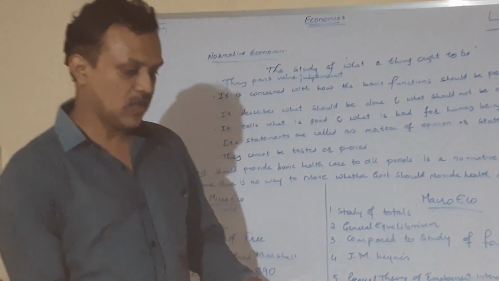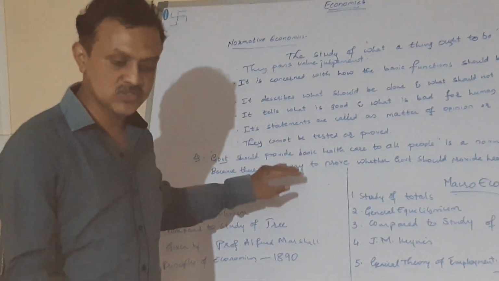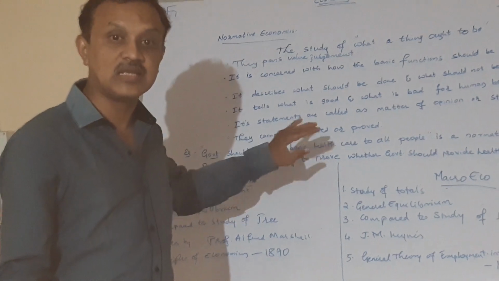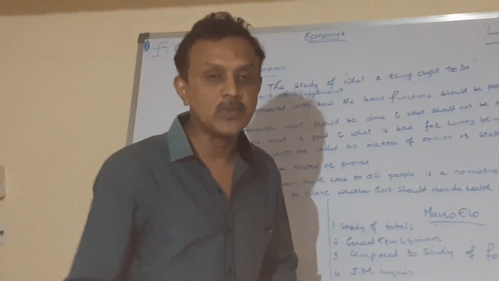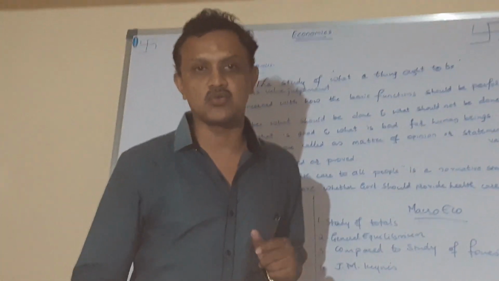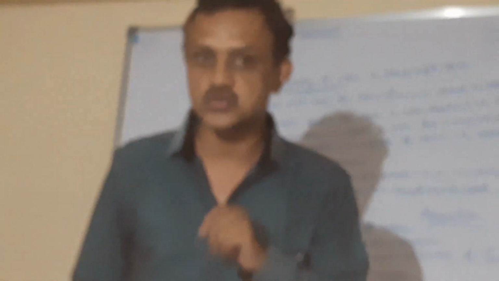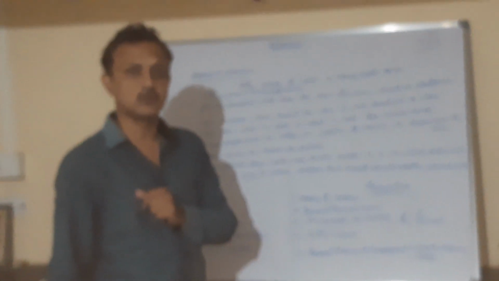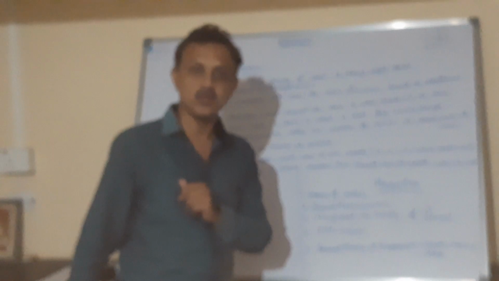For example, if the tax on tobacco is decreased, there will be a substantial increase in consumption of tobacco. So this statement is called positive economics. Here, it has only given the cause and effect relationship. It has told why the consumption of tobacco will increase: because there is a decrease in the tax on tobacco. But it will not tell what happens when the tobacco is consumed by the people. So this is called positive economics.